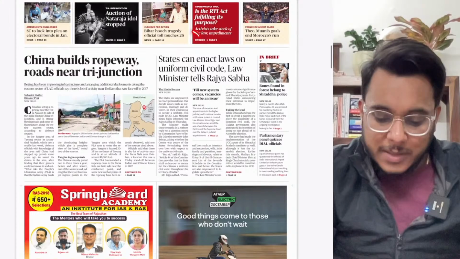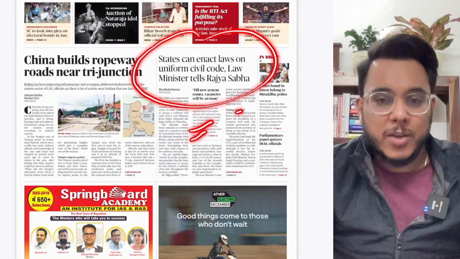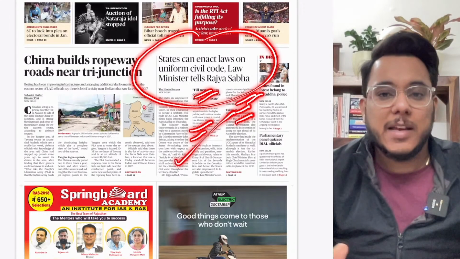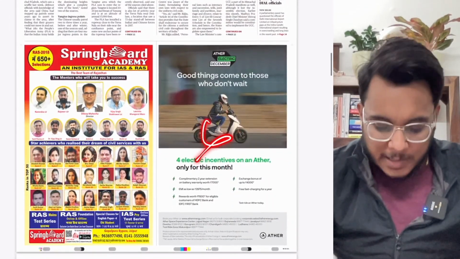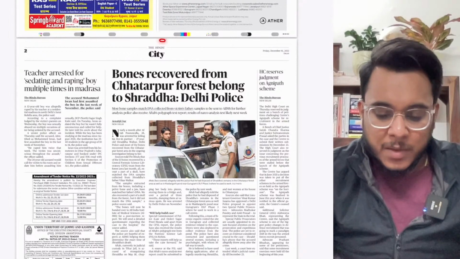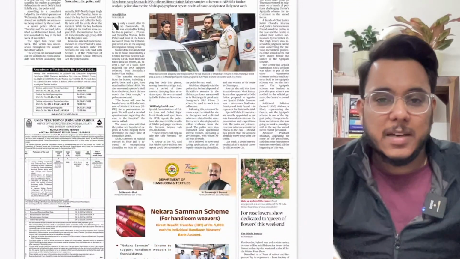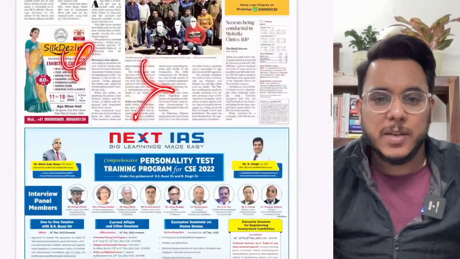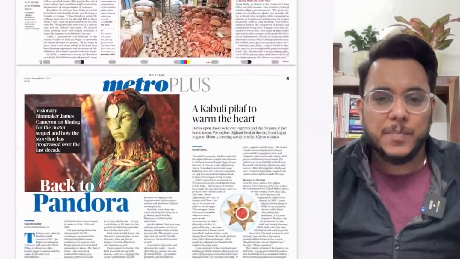Now the side article states, 'States can enact laws on the Uniform Civil Code, Law Minister tells the Rajya Sabha.' We'll see this particular article with respect to the exam, as to what it is talking about. Then the advertisements, etc., are not important. In the city section, regional crime-related news, fire-related news, etc., has been given, which is not very important for the examination.